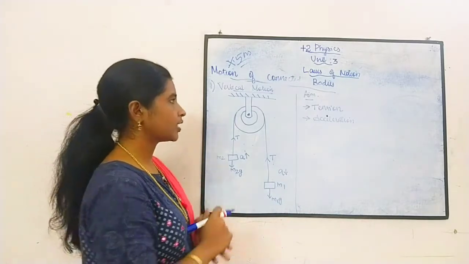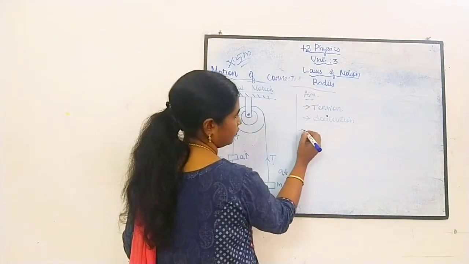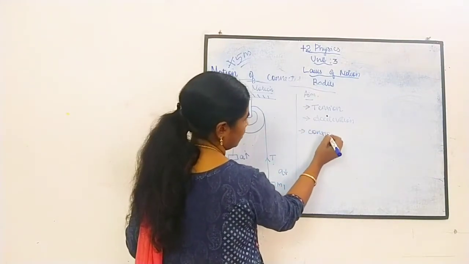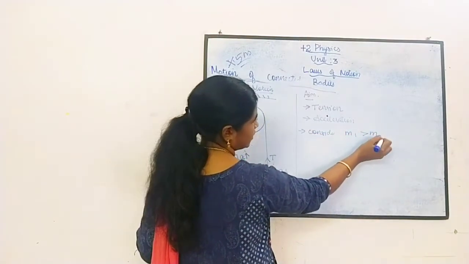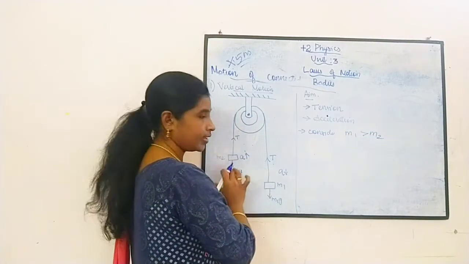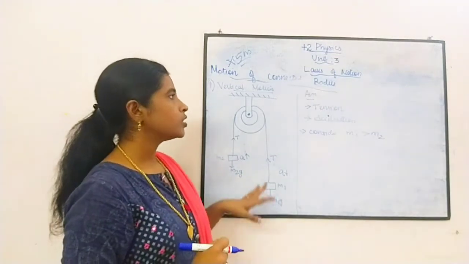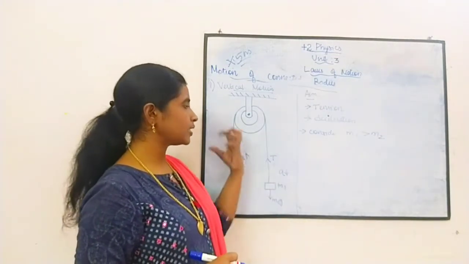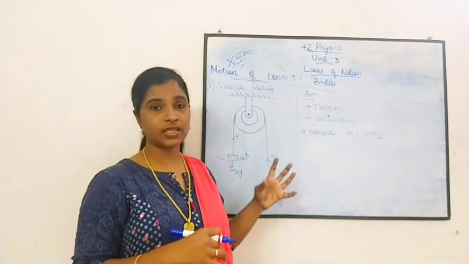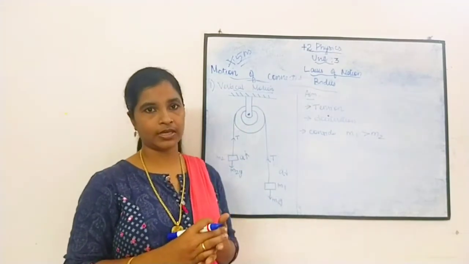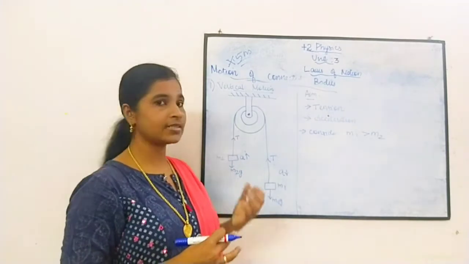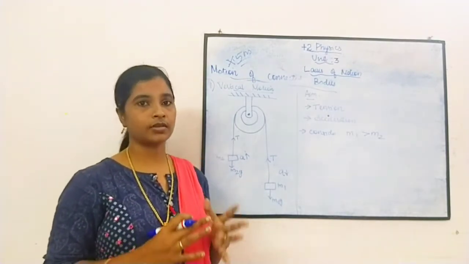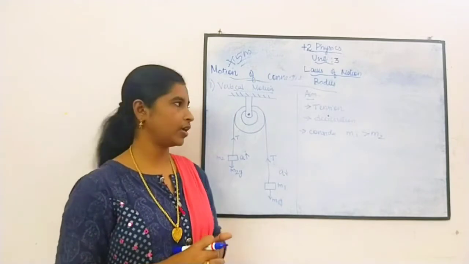So here we are considering one situation. Consider that the mass m1 is greater than the mass m2. Our aim is to find out the tension acting on the string and what the tension depends on, which we are going to discuss. The next one is acceleration, how it gets accelerated, and what that acceleration depends on, we are going to discuss.